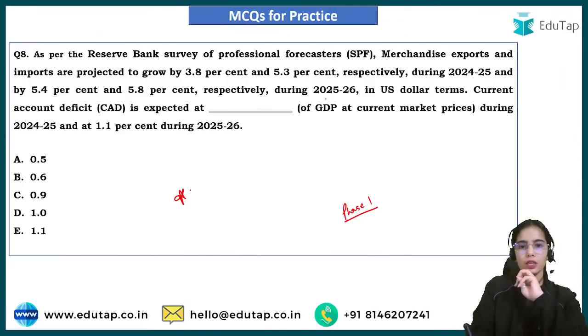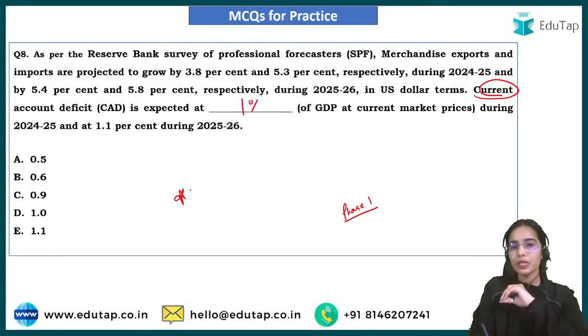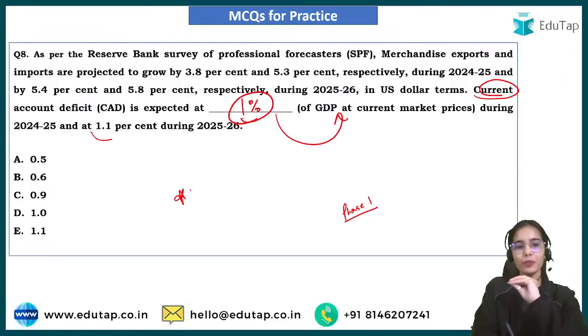So here, as per the survey of professional forecasters, the current account deficit is expected at 1% of the GDP during 2024-25 and 1.1% of the GDP during 2025-26.